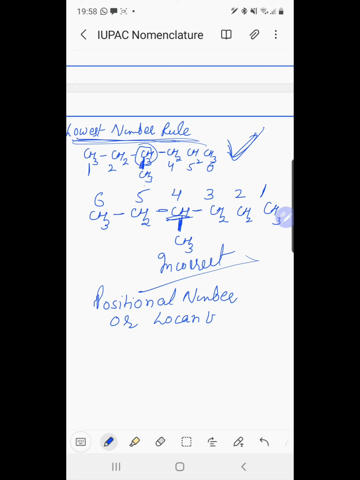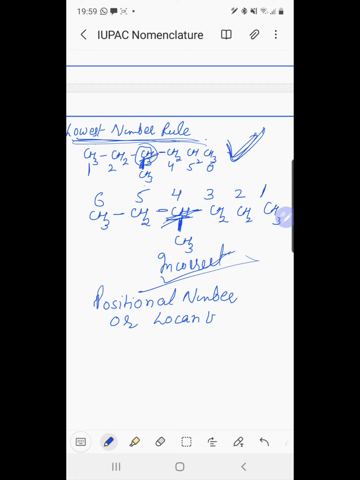Thus the correct locant for the methyl side chain in the structure is the first one. Third, the lowest number rule: we have to give the lowest number to the locant of the substituent. So here the locant is 3, in this case the locant is 4. So the first one is correct, the second one is incorrect. So the third rule is the lowest number rule.